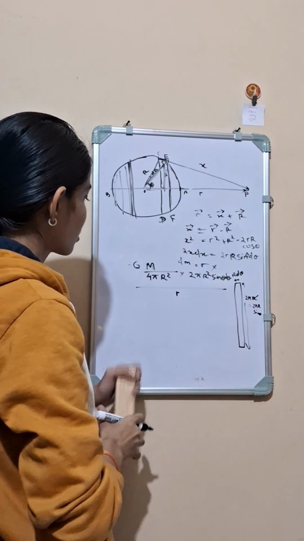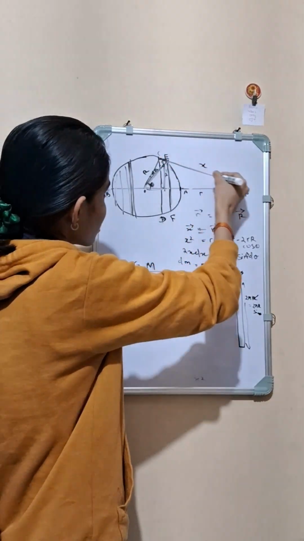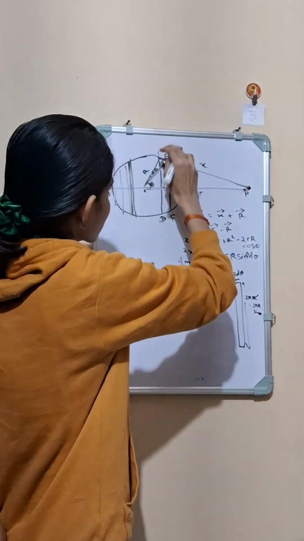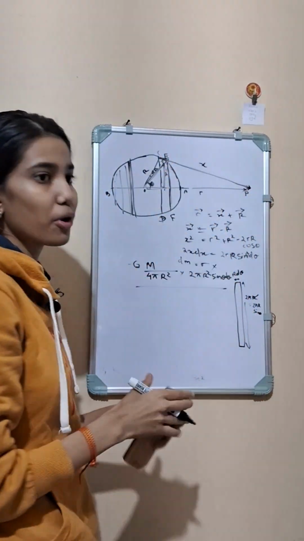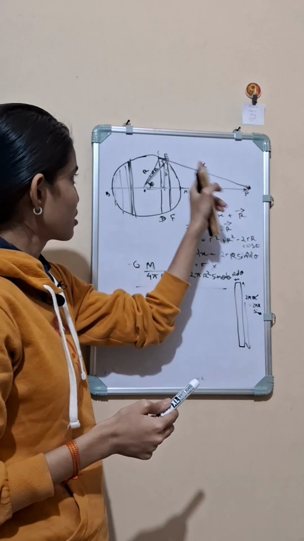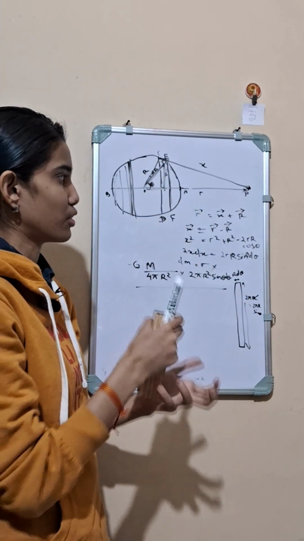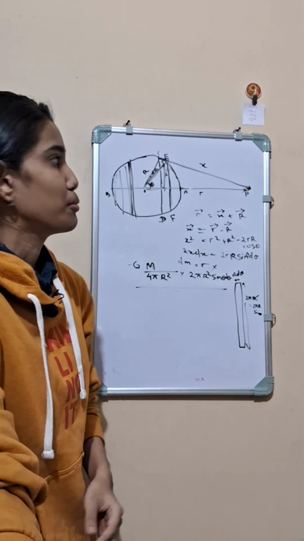Oh sorry, actually here we can see that the distance is x for each point on the ring. For P, each point of the ring is at a distance x from the point P.